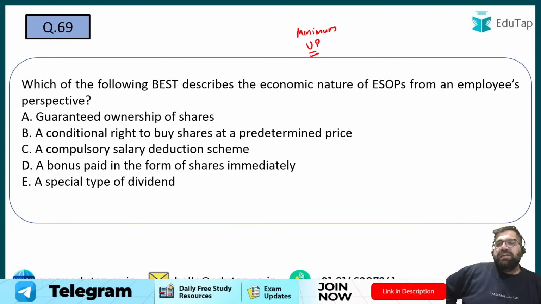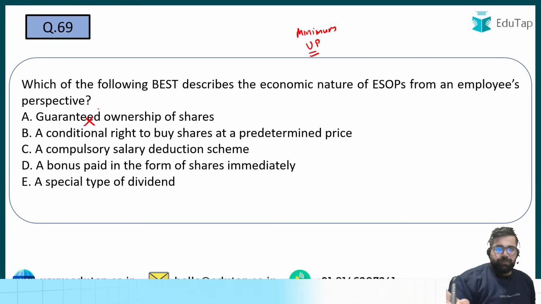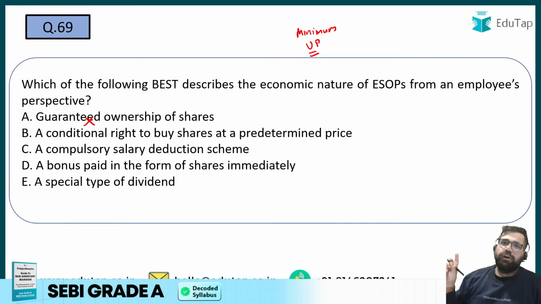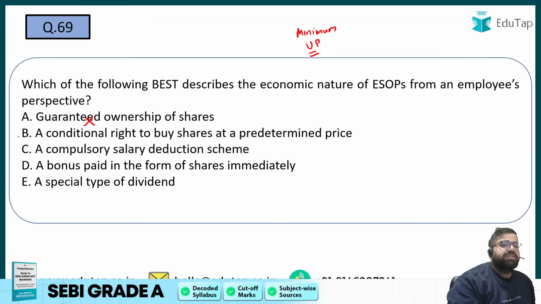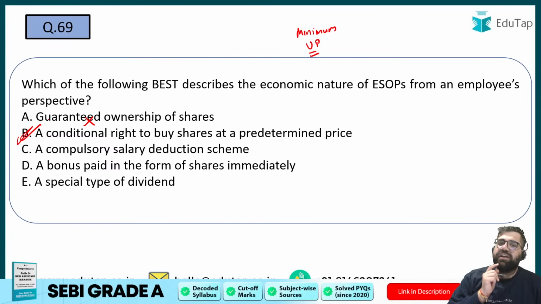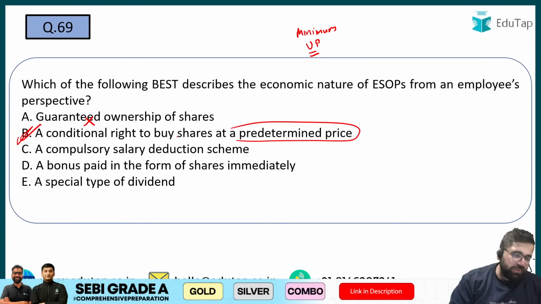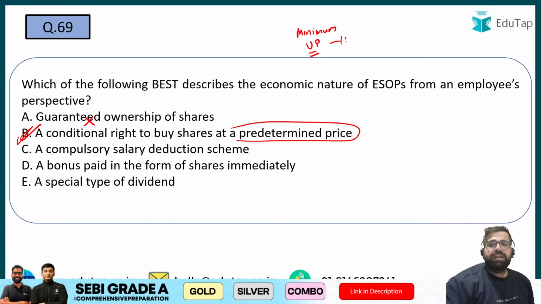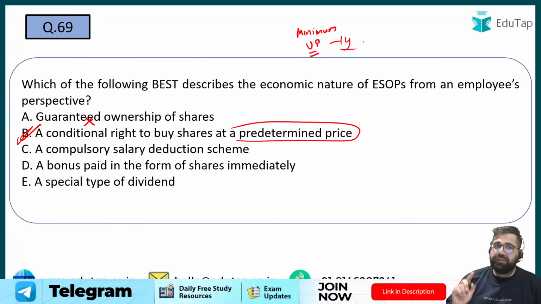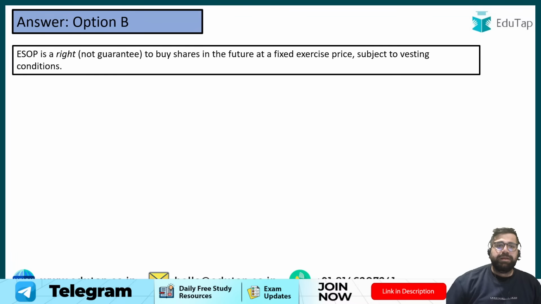Which of the following best describes the economic nature of ESOPs from an employee perspective? Guaranteed ownership, no, because it is a conditional offer for an employee. If he or she wants to take it, he or she can take it. So my answer will be option number B. A conditional right to buy the shares at a predetermined price. Yes, minimum vesting period is 1 year. Very good. And the answer of this question will be option number B because it's a conditional, not a guarantee.